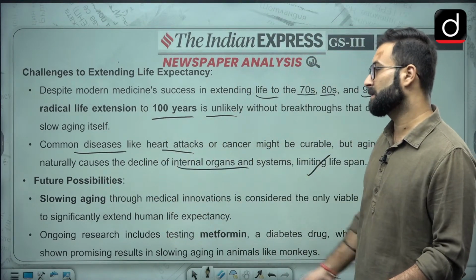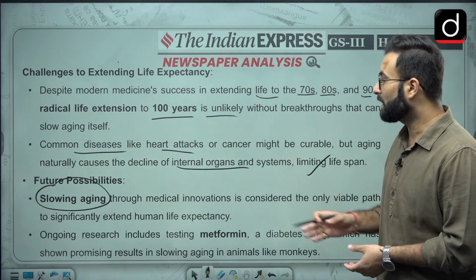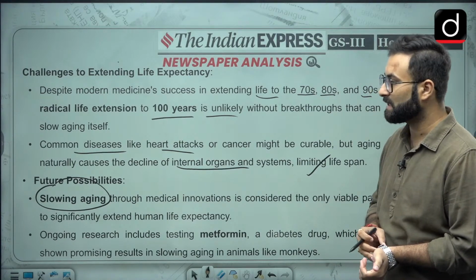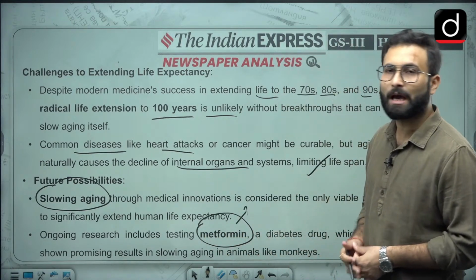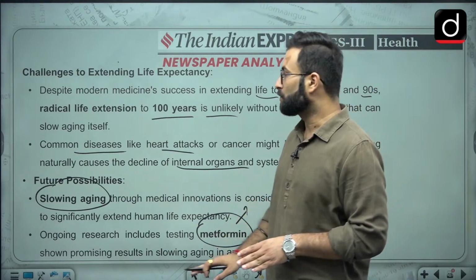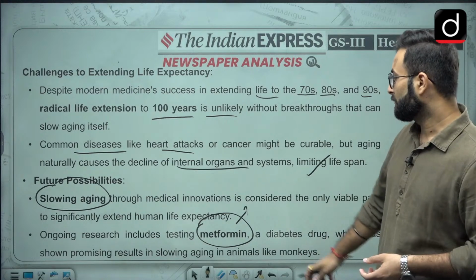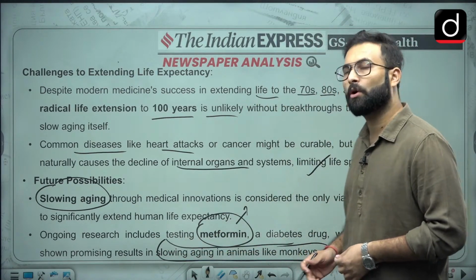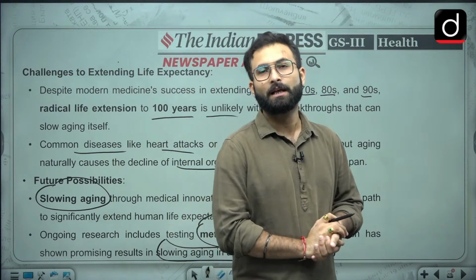Now, future possibilities. They are saying that slowing the aging is the only possibility they are left with. Slowing aging through medical innovation is considered the only viable path to significantly extend human life expectancy. Ongoing research includes testing metformin, a drug used in diabetes, which is showing good results with respect to anti-aging as well. That is what they have seen, I guess, in animals as of now, slowing the aging in animals like monkeys. This is not yet tested on humans, but obviously if it is working on monkeys, there are high chances it will work on humans as well.